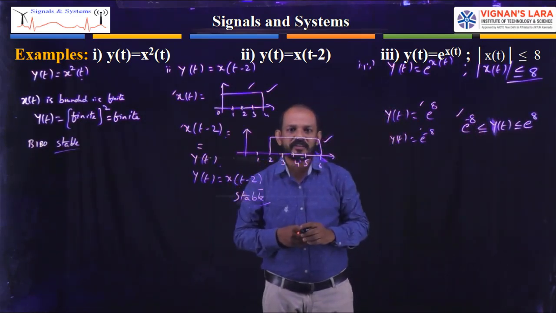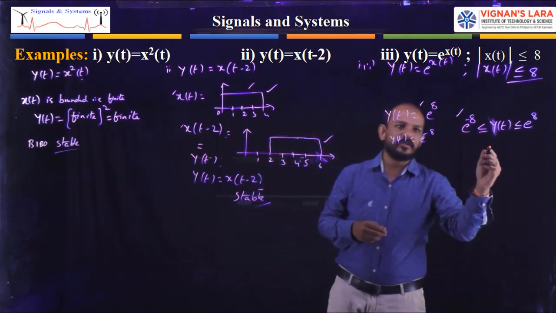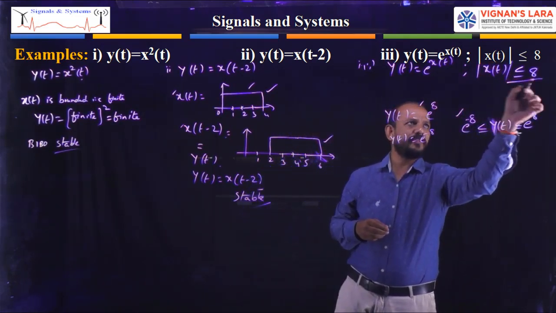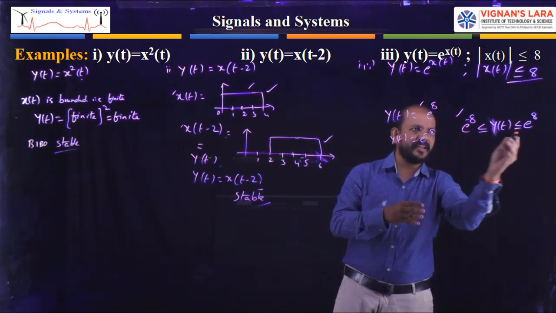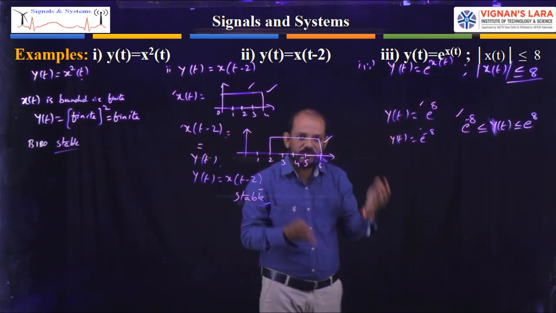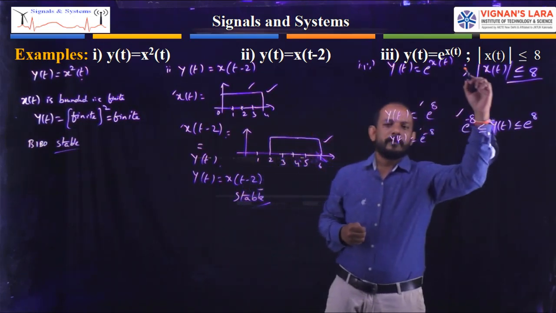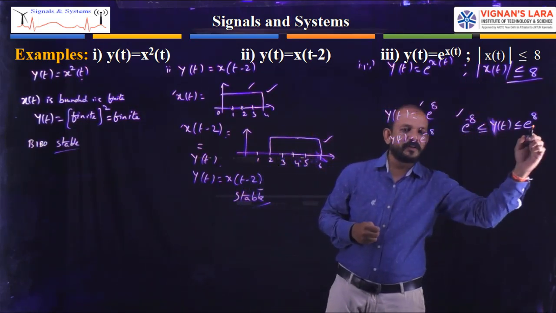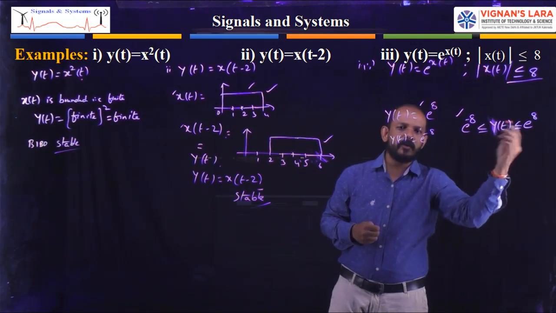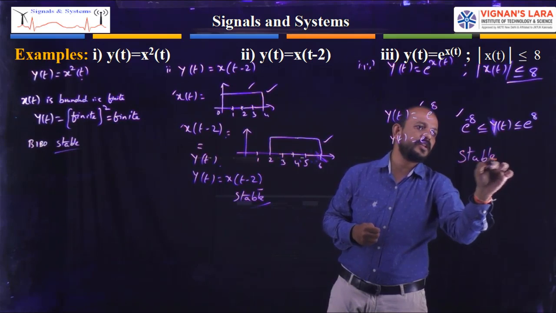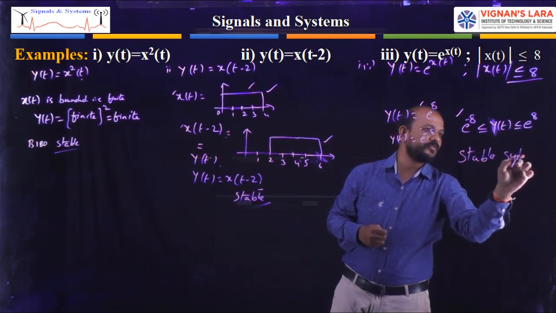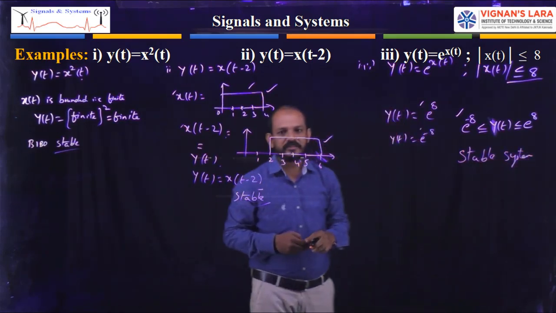Minus 8 to plus 8 is finite, and e power minus 8 to e power plus 8 is also finite. That is, for a bounded input I am getting a bounded output. So we can say this is also a stable system.